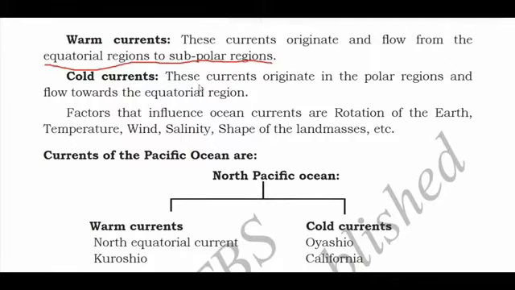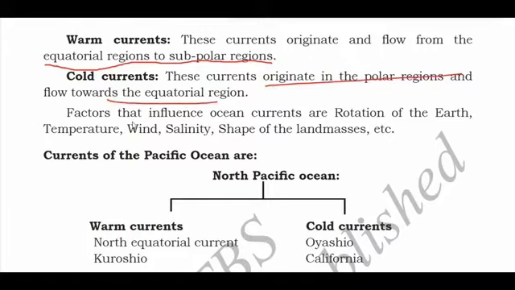And cold currents, these currents originate in the polar region and flow towards the equatorial region. So for this also you can write the same. These currents originate and flow from polar region towards the equatorial region. Just opposite you have to write there. It's written subpolar, you have to write over there polar. So the cold currents will originate and flow from polar region towards the equatorial region. This you have to remember for both of them.